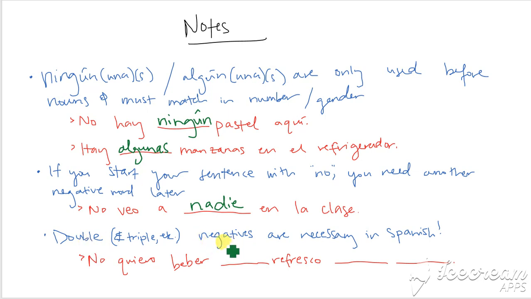Double negatives are required in Spanish, so that means if you start with no, you have to have only negative words. You can also have triple negatives, quadruple negatives, as many negative words as you can possibly say. So, for example, no quiero beber ningún, singular masculine, because refresco is singular masculine. No quiero beber ningún refresco, nunca, tampoco. Because it's negative, I can only use negative words. So I don't want to drink any soda ever either. But really it is I don't want to drink not one soda, never neither. But because it's Spanish, you have to use double negatives or more negatives. And so you can only use negative words.